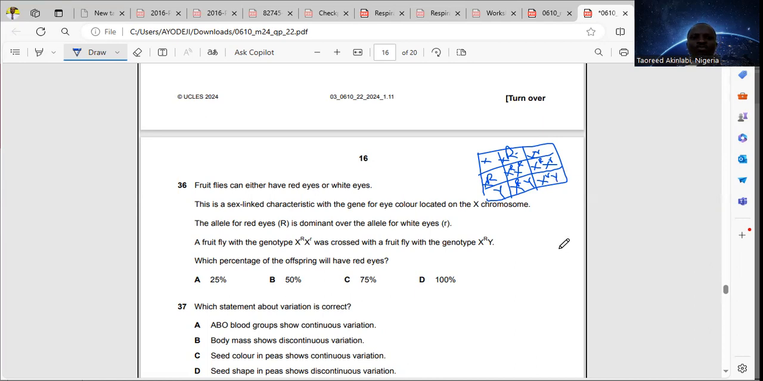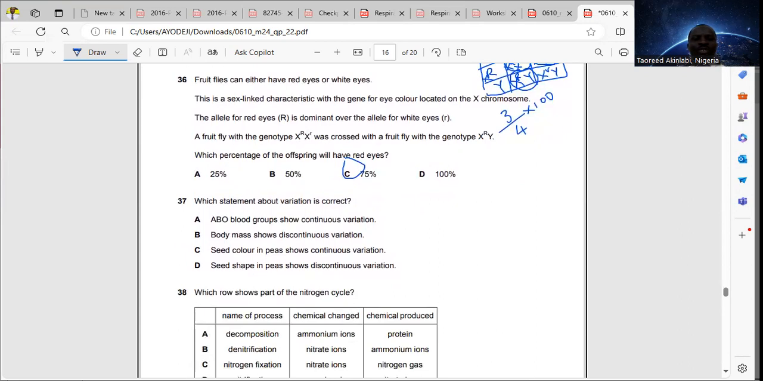Now, which percentage of the offspring will have red eyes? Okay, this we have red eyes. Remember, red eye is dominant. This also we have red eye. That is 2. This also we have red eye. That is 3. That means 3 out of 4 of them have red eye. And if you do that in terms of percentage, it will be 3/4 times 100/1, and that will give us 75%. That's option C, question 36.